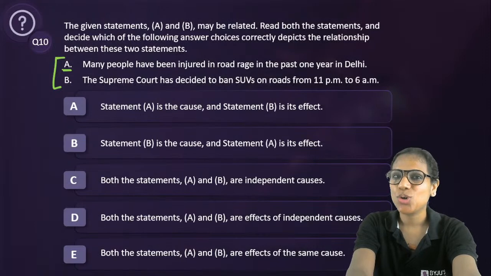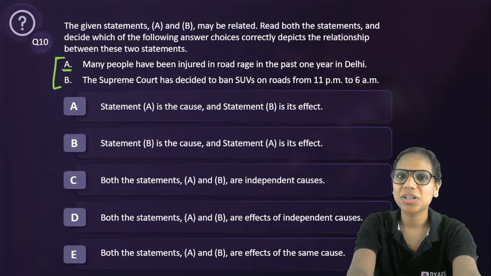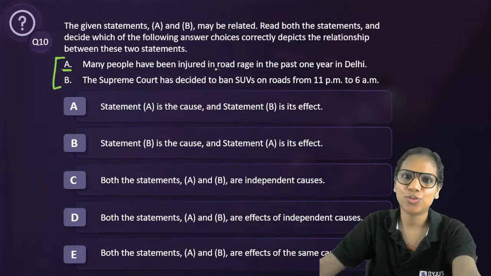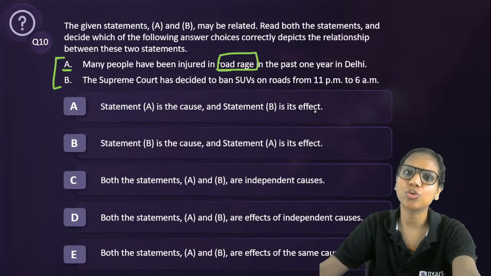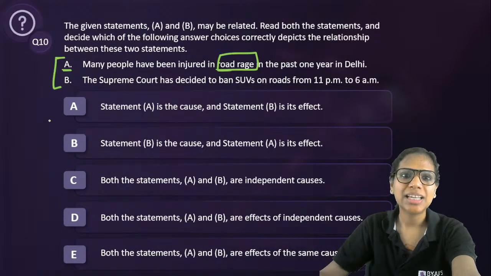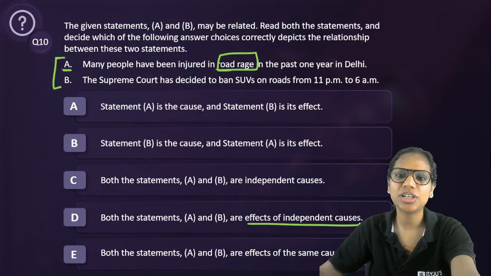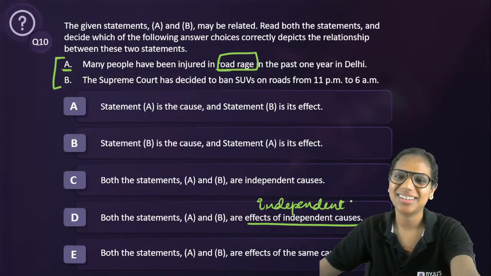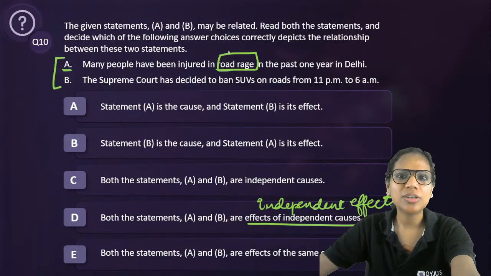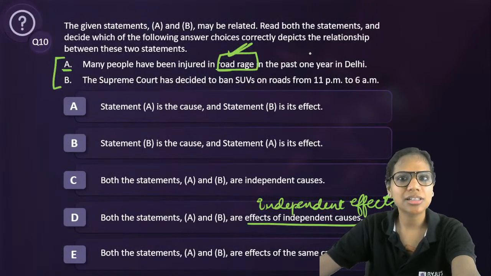It's road rage, not road accidents. I hope you've read A carefully. It is road rage. It's not road accidents. So, they are independent. They're effects of independent causes. Effects of independent causes means independent effects only. It's just a fancy way of writing it. They're not related to each other, are they? Because see, in one we're talking about road rage, not road accidents as such.